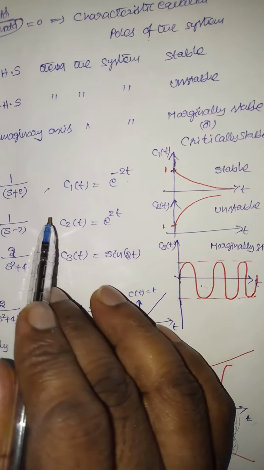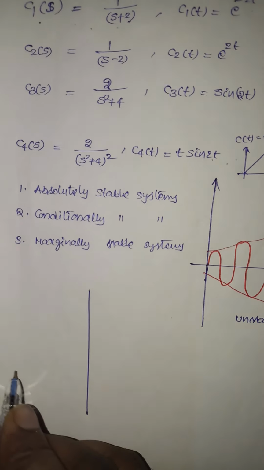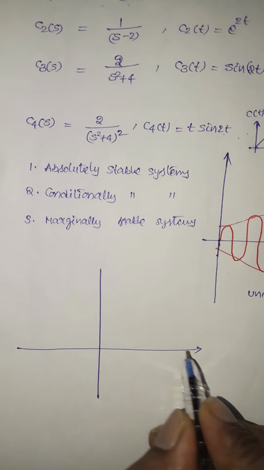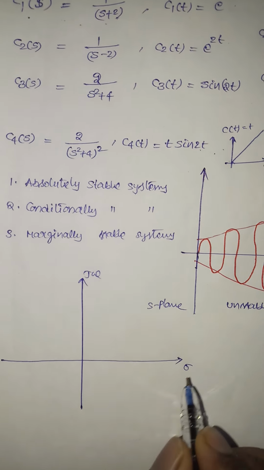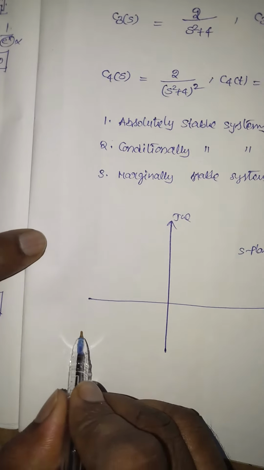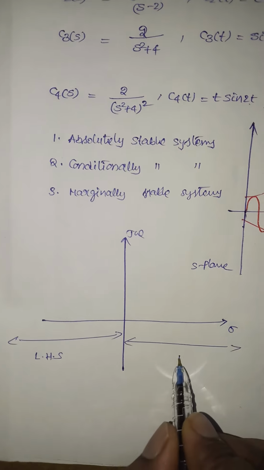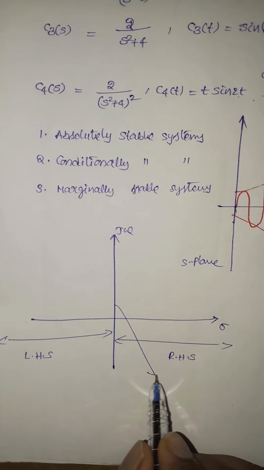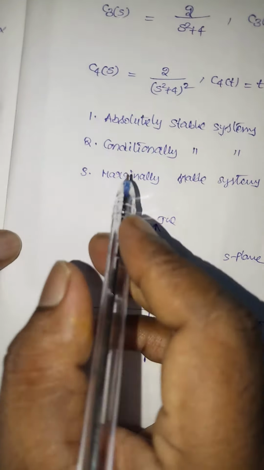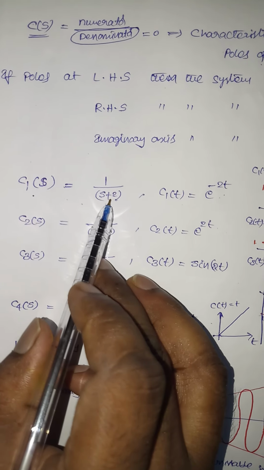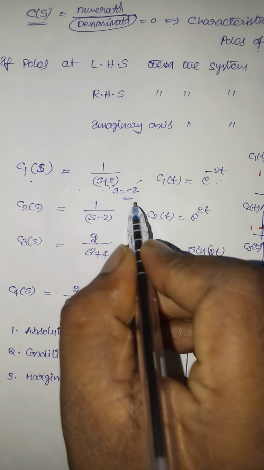So from this, what we have to understand here is, if I take this as the s plane, with the imaginary axis and the real axis. If the poles are located in the left half of the s plane, this total is the left half of the s plane, this total is the right half of the s plane, and this is the imaginary axis. If C1 of s is equal to 1 by s plus 2, the pole is s is equal to minus 2. That means this pole is located in the left half of the s plane.